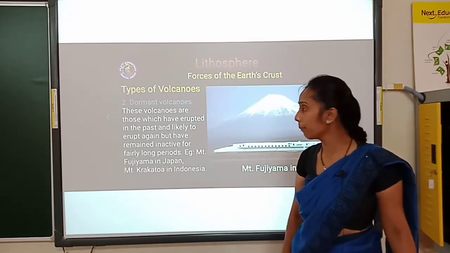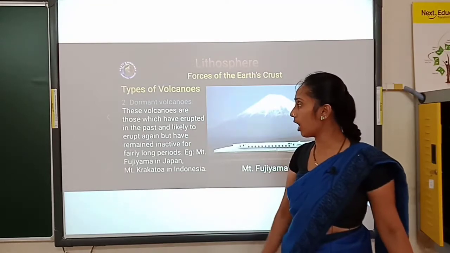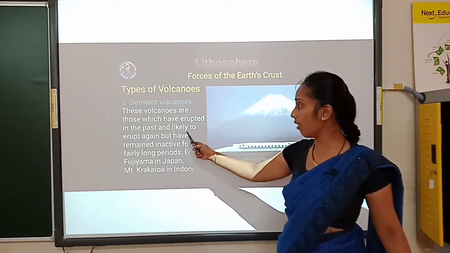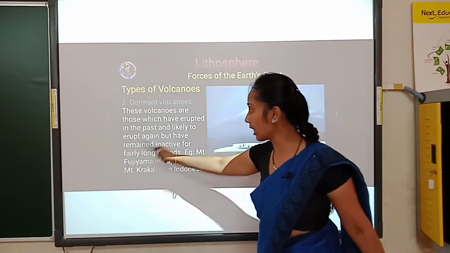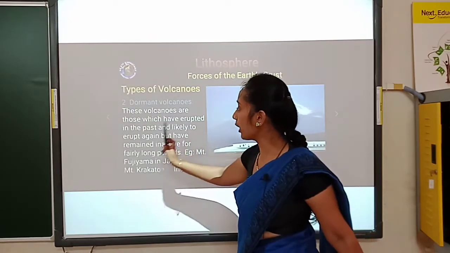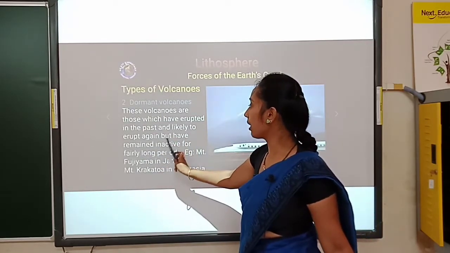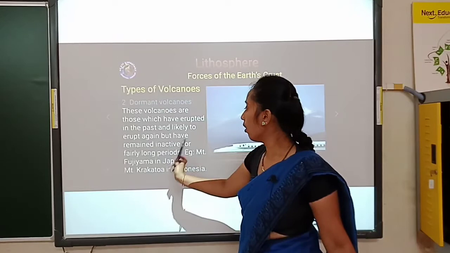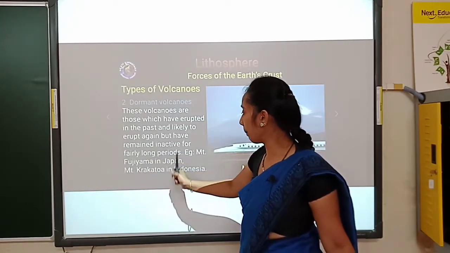Then the second type of volcano is dormant volcanoes. What does it mean? These volcanoes are those which have erupted in the past and are likely to erupt again, but have remained inactive for a fairly long period.